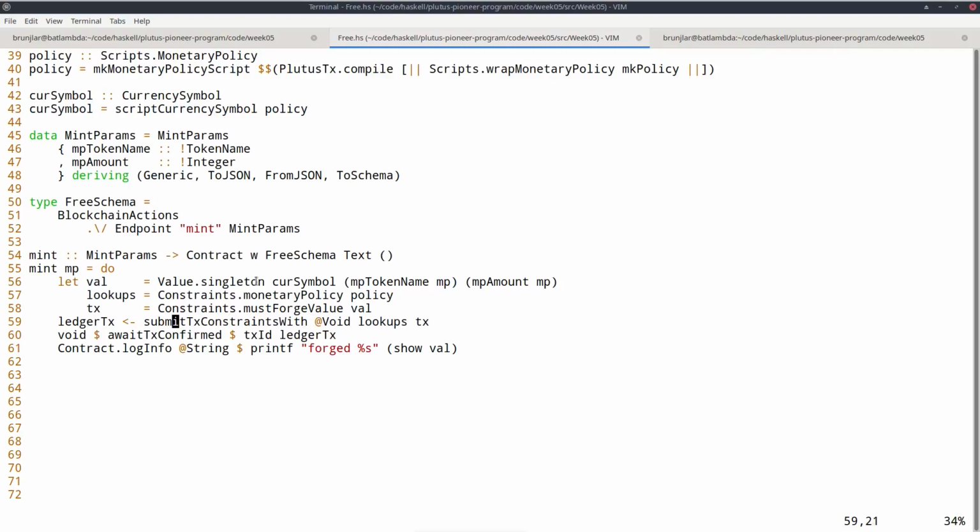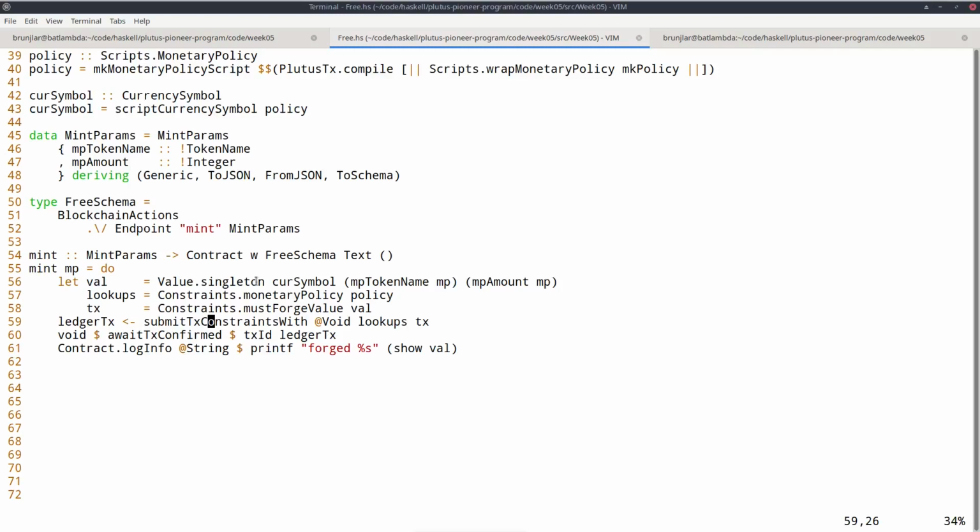Right, and we see that these were just simple definitions with let, but here we actually use monadic bind. So this is actually a monadic action that's happening in the contract monad. And the reason for that is, as I mentioned, in order to construct this transaction, this function has to look up UTXOs in our own wallet, for example, to cover the transaction fees.